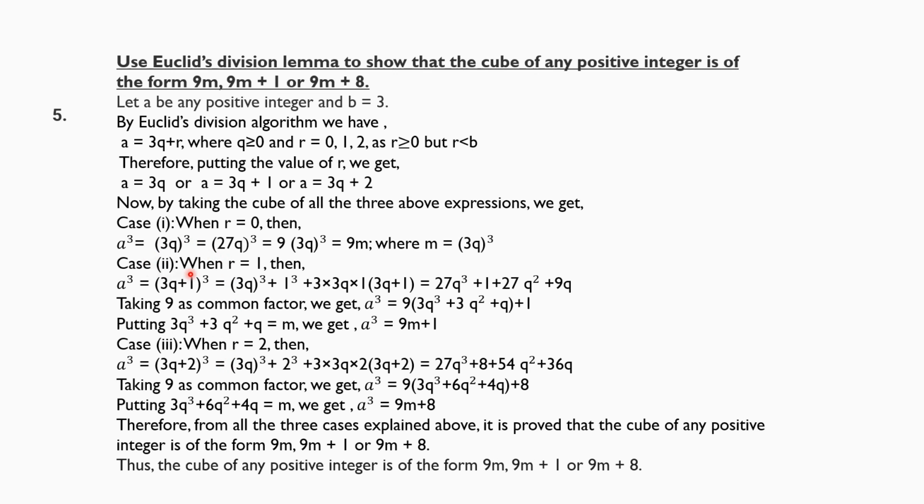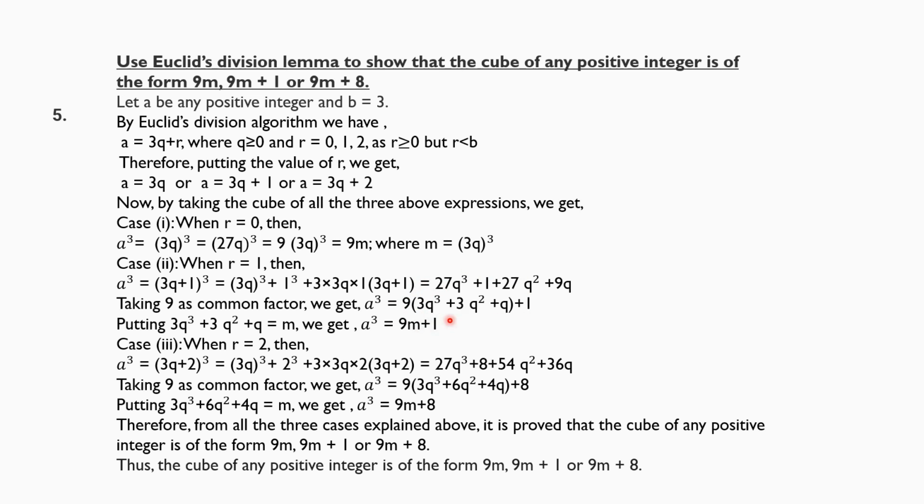Here we will expand these terms using the identity a plus b the whole cube. Then we will get these outcomes. Here 9 is divisible by this, so we will consider this. We will rewrite this equation in this form.